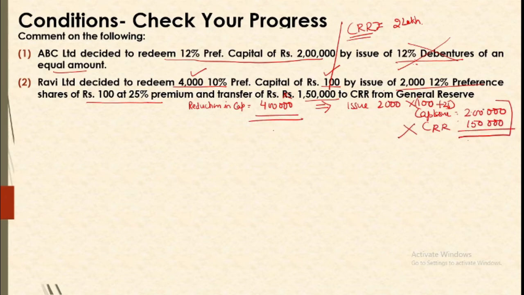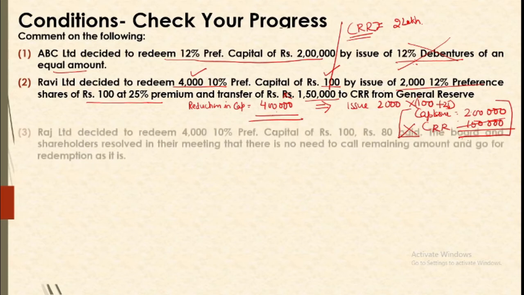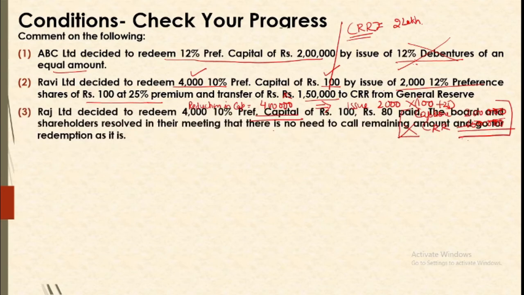If we are having capital issue of 2 lakh, then we need to have CRR of 2 lakh also. Then only the reduction in capital will be compensated by these two sources. Okay, so premium is not considered as a source of capital. It is not capital. Premium is always recorded in a separate account and you have some specified uses for this.